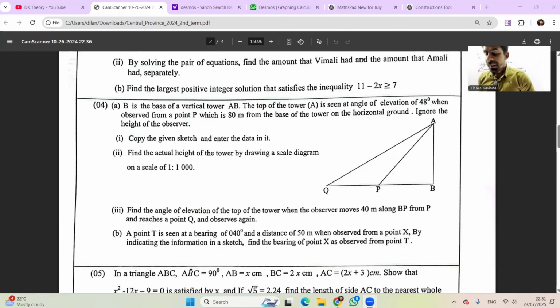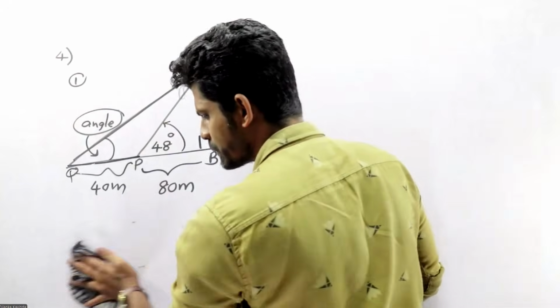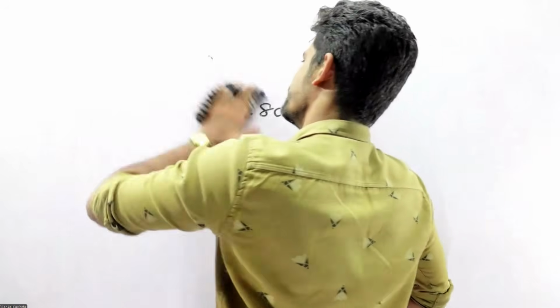So that B part is not related to the A part, right? Not related to the A part. Let's try to do that one, right? Bearing means you need to always measure from the north clockwise. Right. Let's try to move to the correction.